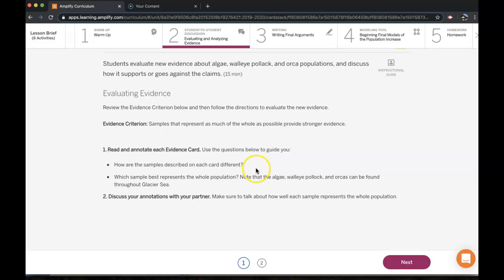You're going to download the 3.4 Activity 2 Note evidence cards into Notability, describe the samples on each card, and then decide which cards are the best evidence, which ones represent the whole as possible. And then you're going to go watch the second video. Don't turn it in quite yet because you're going to be going back to it. So download the Notability, complete the annotations, and then watch this.